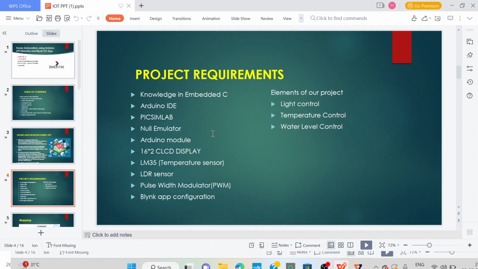Basically, the Blynk app is a mobile application, and the main elements of our project are light control, temperature control, and water level control. These are the main elements of our project, and these all are the project requirements. We use all of these in this particular project.